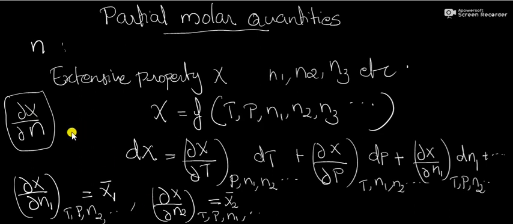So we can write generally that the partial molar property of the ith component in a system can be represented by Xi bar equal to ∂X/∂Ni at constant temperature, pressure, N2, etc.